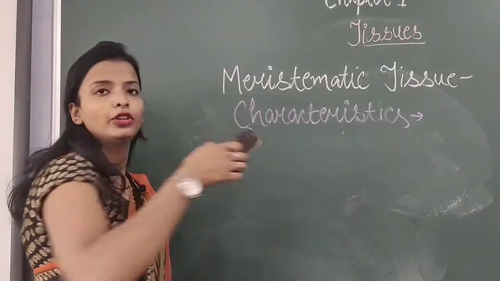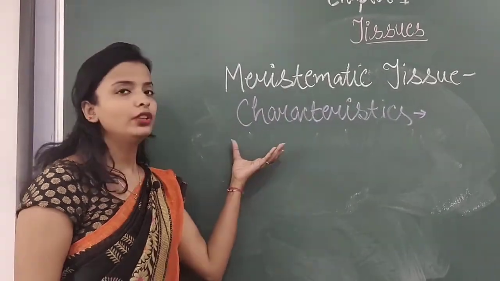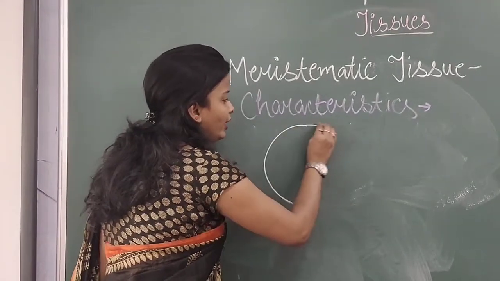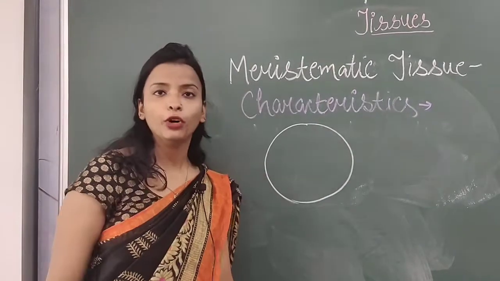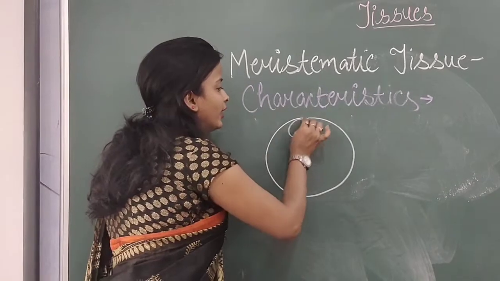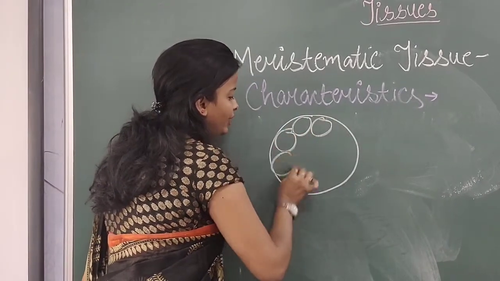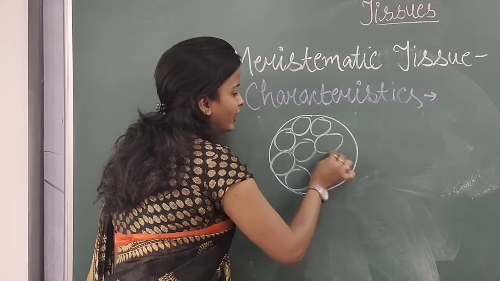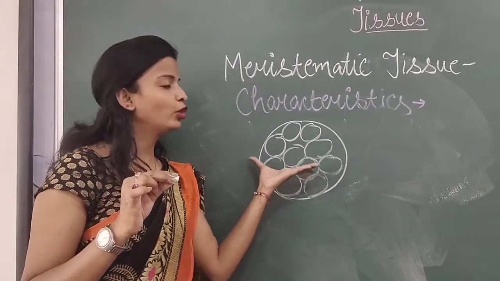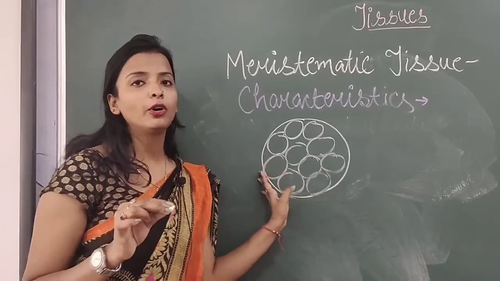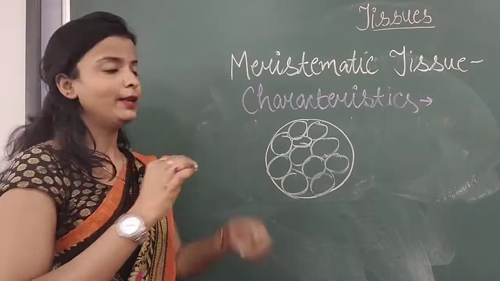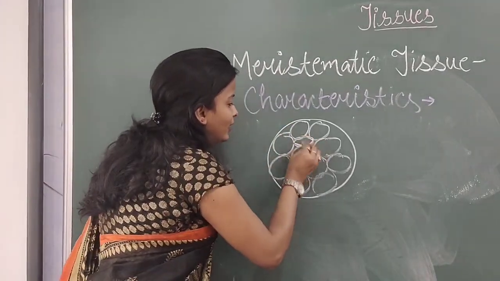Then when we will talk about the intercellular spaces, the cells are compactly packed. As I have already told, tissues are a group of cells. So many cells are accumulated here, so many cells are here. When so many cells are here, only then a tissue is formed, because tissue is another name for a group of cells. But when we talk about the intercellular spaces, or the spaces between them, they are compactly packed, like the space is very less